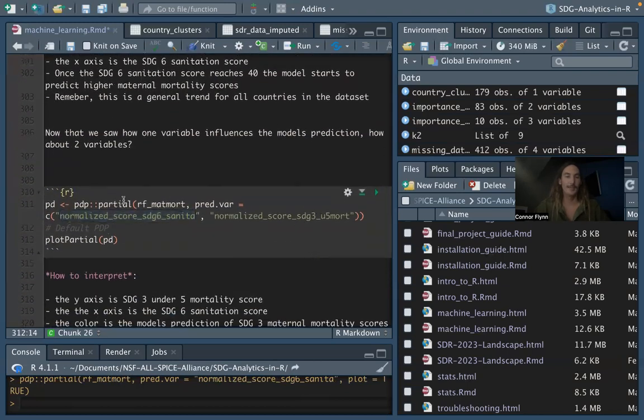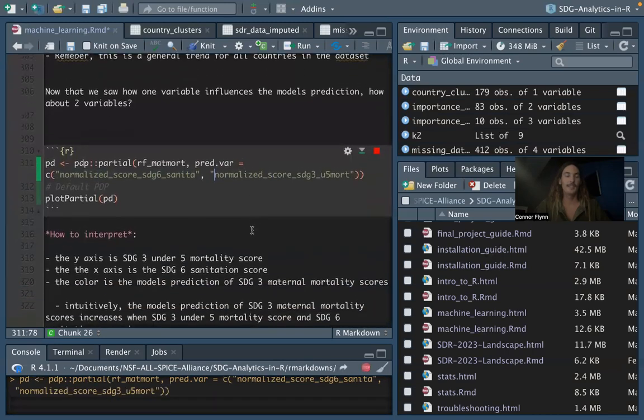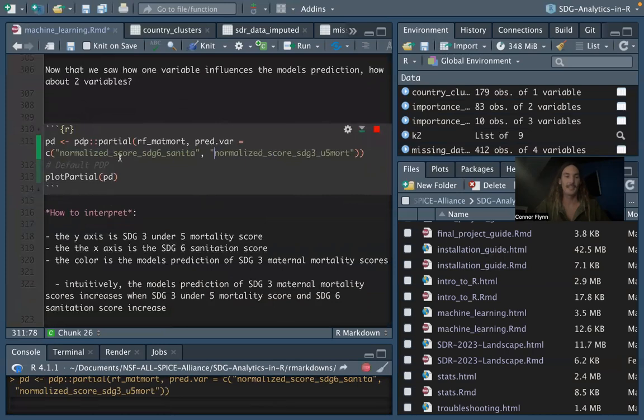And then lastly, we do a very similar step with looking at the partial function, but we're feeding it 2 scores now. So we want to see on an x and y axis how the normalized score for sanitation and the normalized score for under 5 mortality influence the model's prediction of maternal mortality.